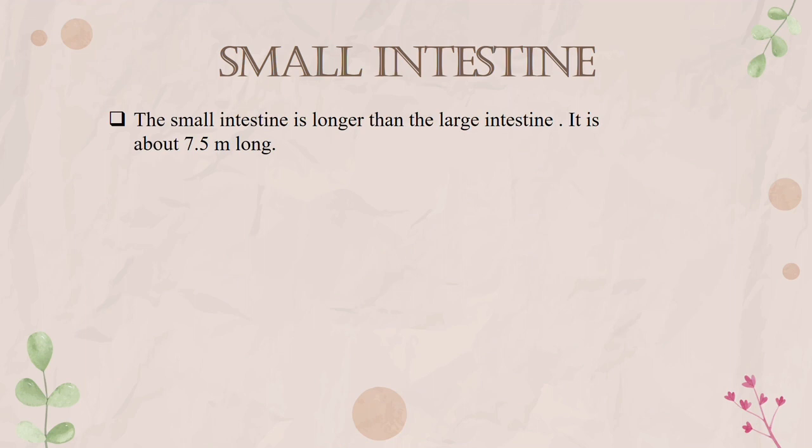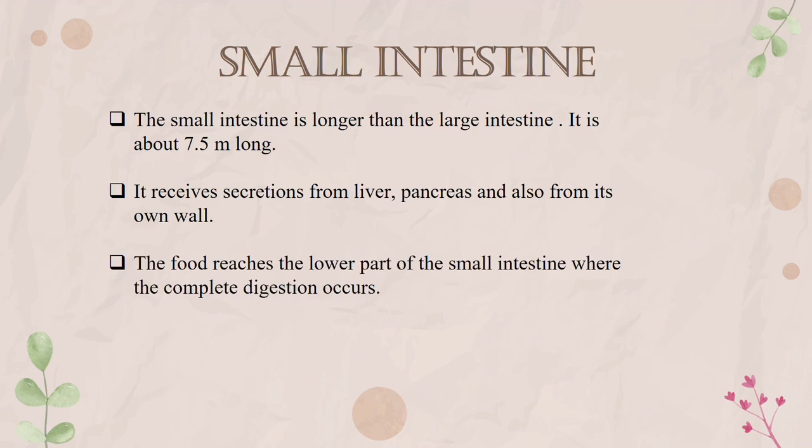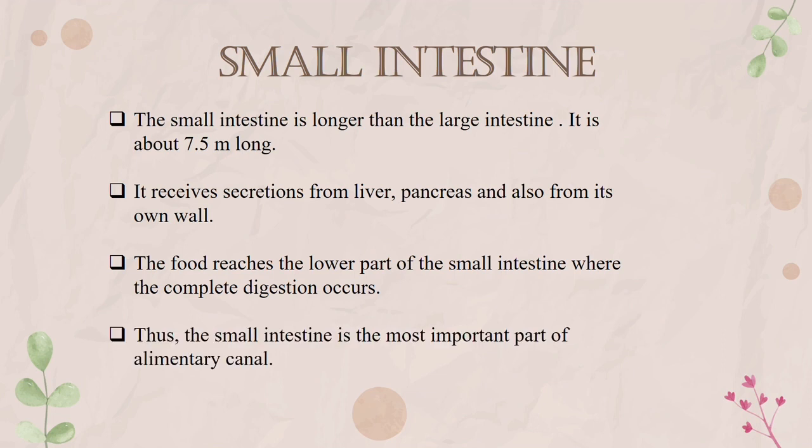Small intestine. The small intestine is longer than the large intestine. It is about 7.5 meters long. It receives secretions from liver, pancreas, and also from its own wall. The food reaches the lower part of the small intestine where the complete digestion occurs. Thus, the small intestine is the most important part of alimentary canal.